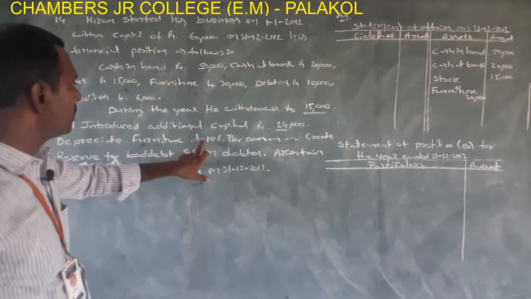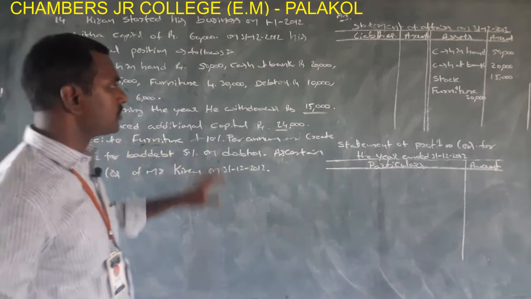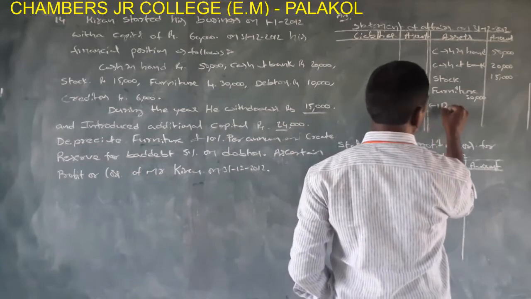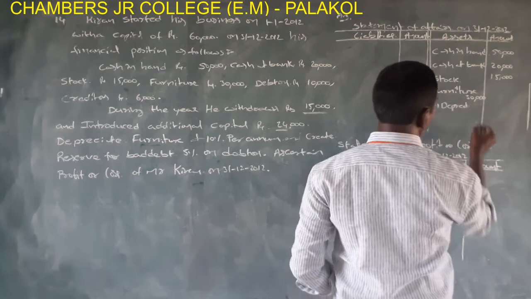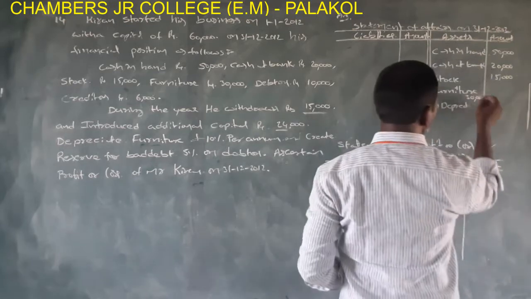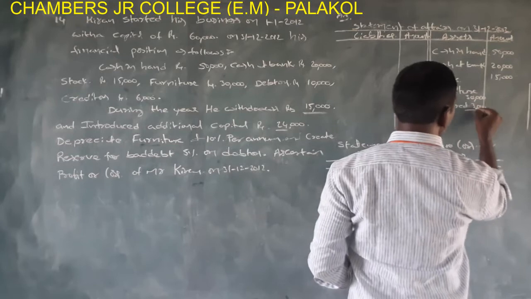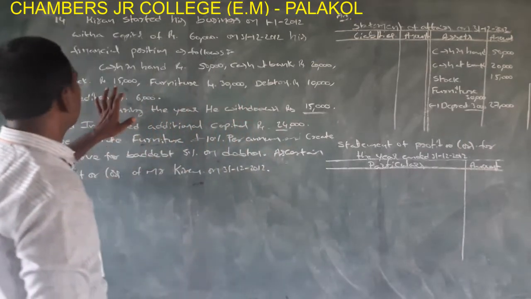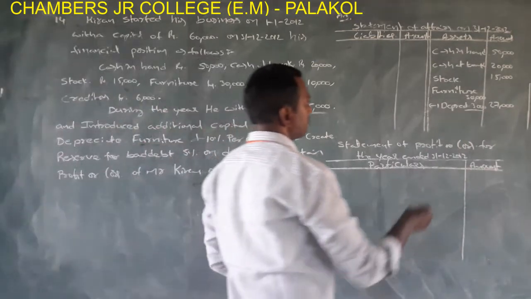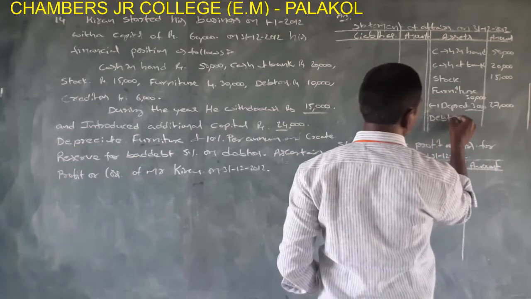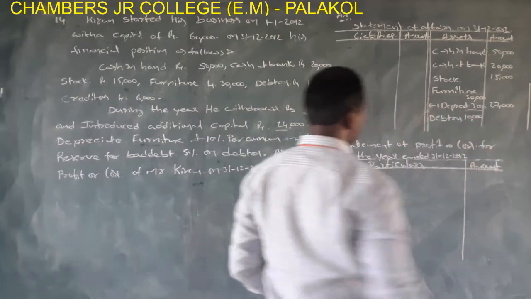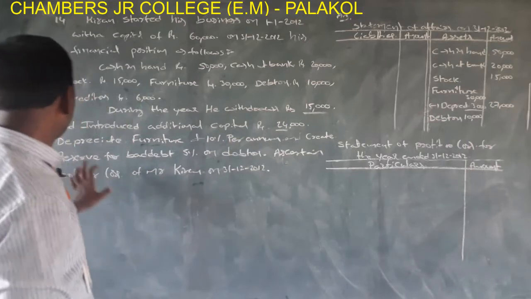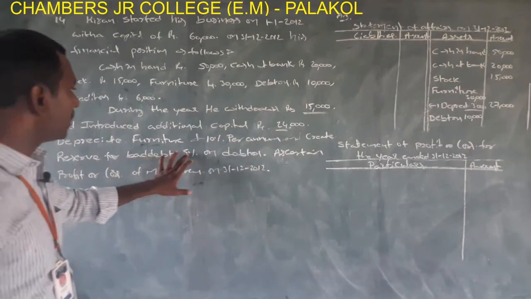And here is an adjustment. One of the adjustments is: depreciate furniture at 10%. Less depreciation, 10% on 30,000, that is 3,000. 30,000 minus 3,000 is 27,000. So 27,000 furniture. Next, debtors 10,000. Here is another adjustment: create reserve for bad debt 5% on debtors.